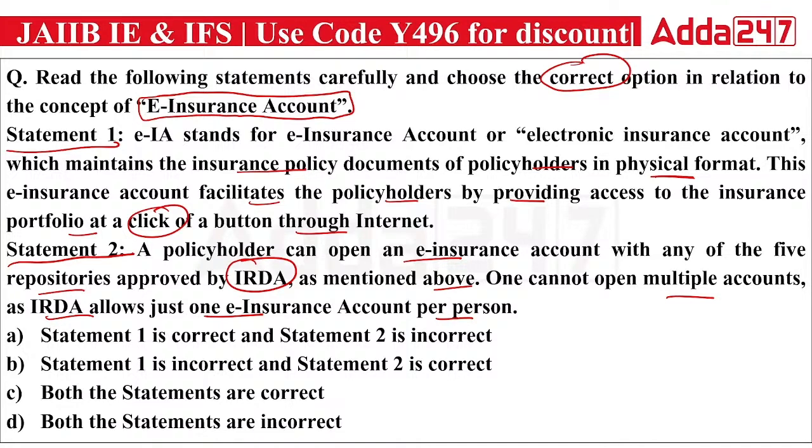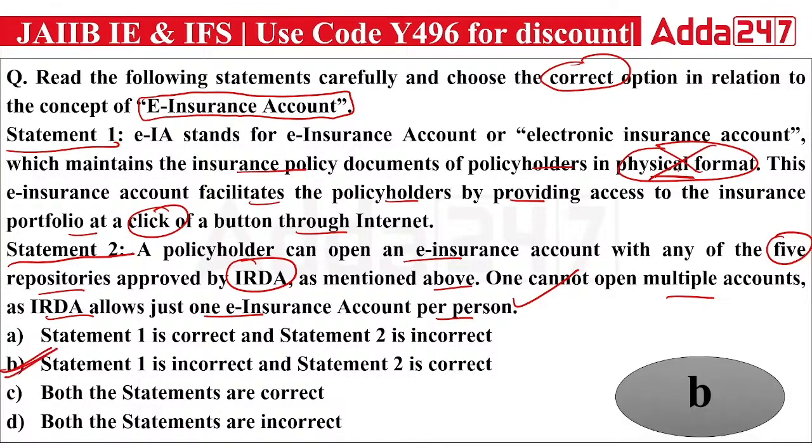So the second statement is totally correct. We have five repositories that have been approved by the IRDA, and it is also true one cannot open multiple accounts, as IRDA allowed one insurance account per person. So the second is true. But the first is saying insurance document policy is maintained in physical format. No, obviously the document will be maintained in electronic format. So the first is incorrect and the second is correct. So the right answer will be B.